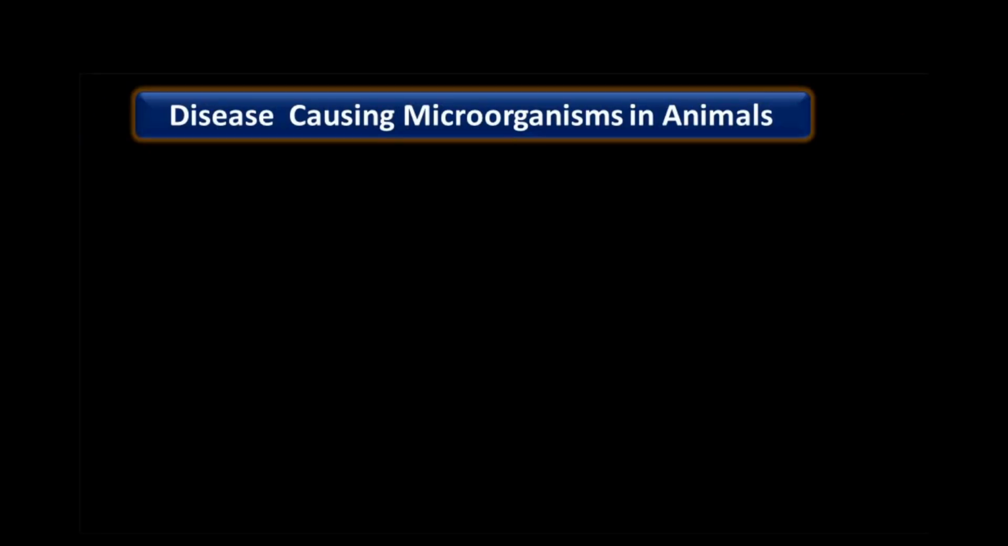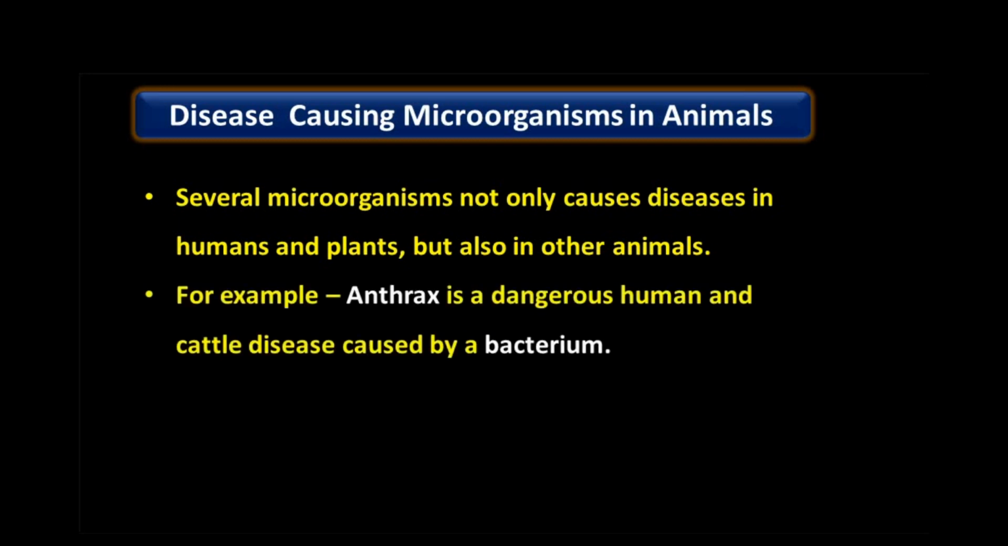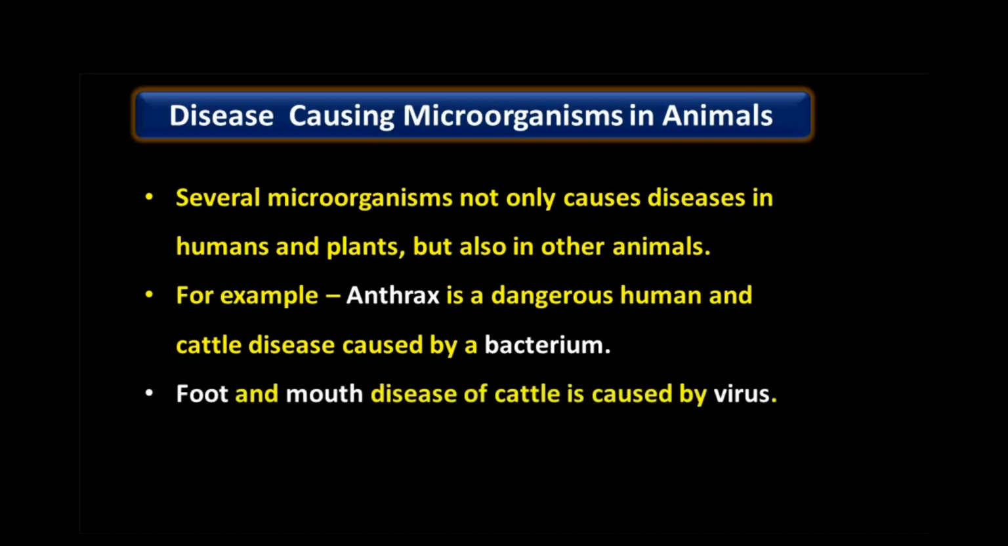Disease causing microorganisms in animals. Several microorganisms cause diseases not only in humans and plants but also in other animals. For example, anthrax is a dangerous human and cattle disease caused by a bacterium. This disease is found in animals as well as in human beings. Foot and mouth disease of cattle is caused by viruses. This is another disease found in cattle.